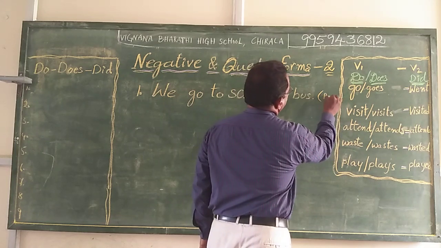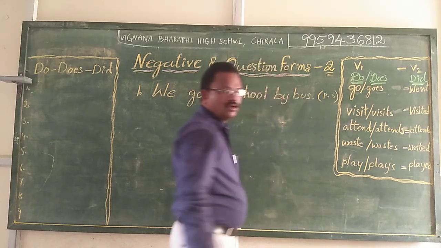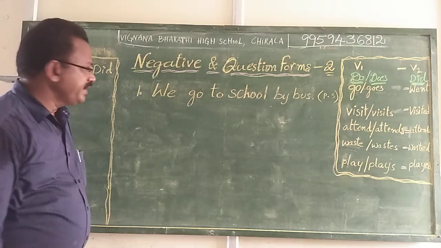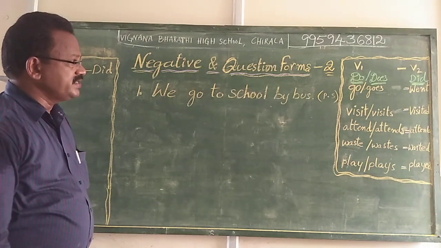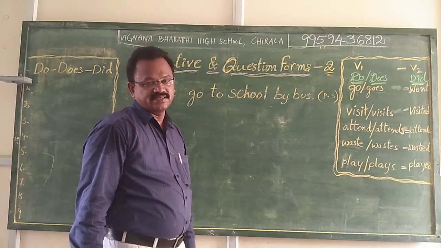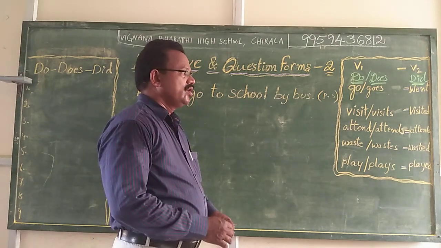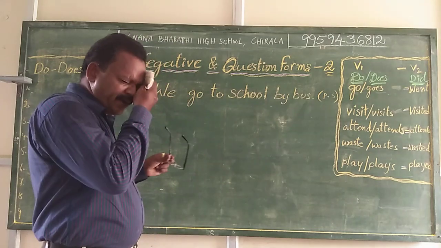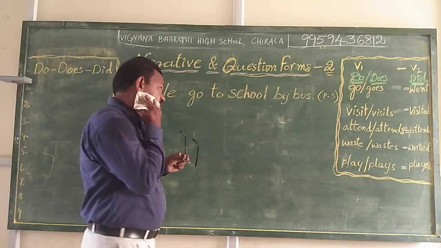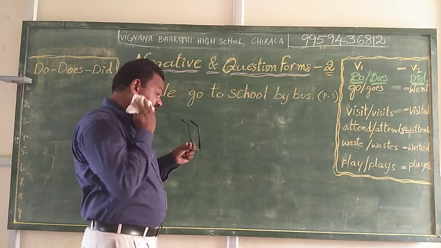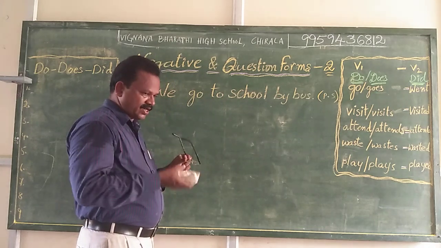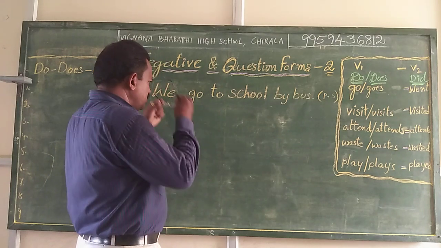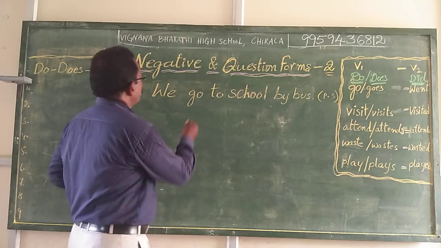This is a positive statement. We go to school by bus. Here in this sentence, as I said in the previous class, we need to identify the main verb in the sentence. Can you identify the main verb, or the verb part, in the sentence? Yes, this is go.